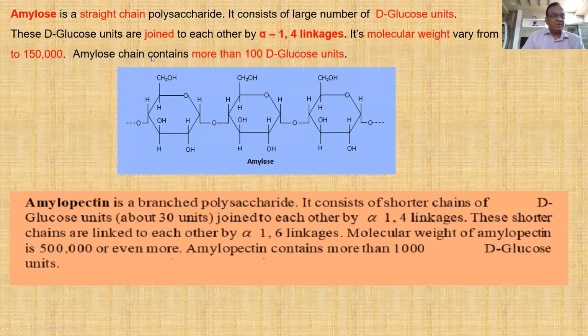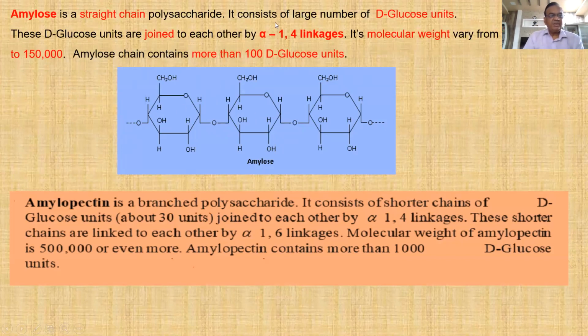This is the structure of amylose, in which alpha-1,4-glycosidic linkage is there. All these are alpha-D-glucose units. The first carbon of one unit is connected to the fourth carbon of another ring, and so on. Its structure is similar to maltose, only a number of rings are there.